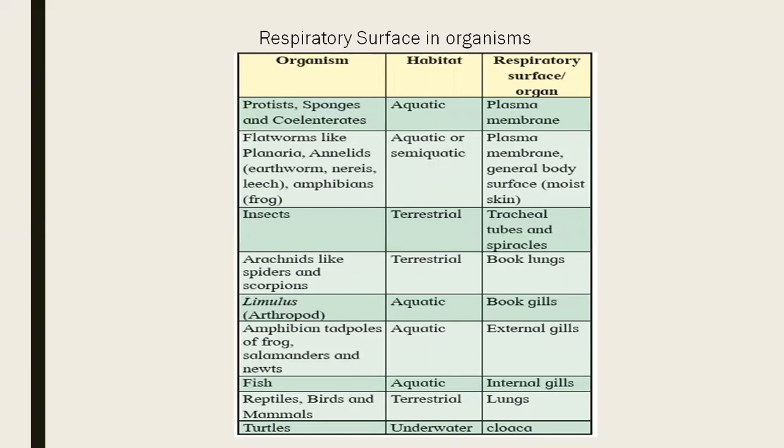Book gills means what? Book gills and book lungs are similar, like these plates are there. Plates are present. I had shown it in the diagram while explaining. Plate-like structures are present. As these animals are aquatic, we use the term gills. But spiders and scorpions are terrestrial. So these are also plate-like structures, modified from gills. Here, the respiration occurs with the help of lungs, book lungs.